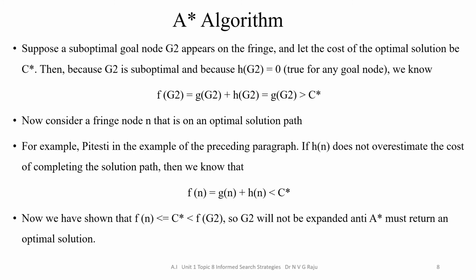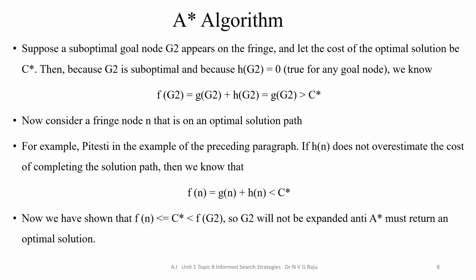Suppose a suboptimal goal node G2 appears on the fringe, that means open, and let the cost of the optimal solution be C star. Then G2 is suboptimal, and because h of G2 is 0, we know that f of G2 is equal to g of G2 plus h of G2, which is equal to g of G2, which is greater than C star.